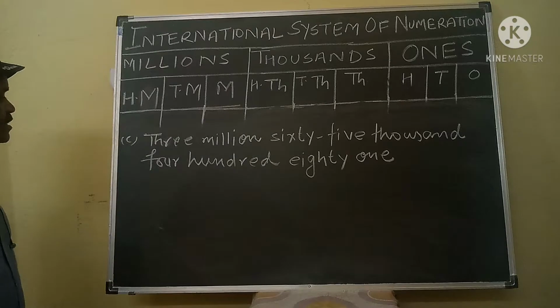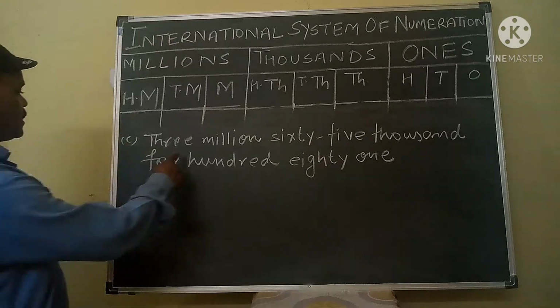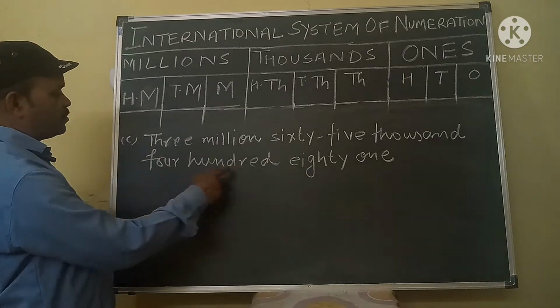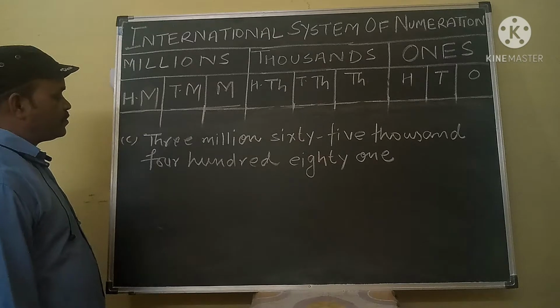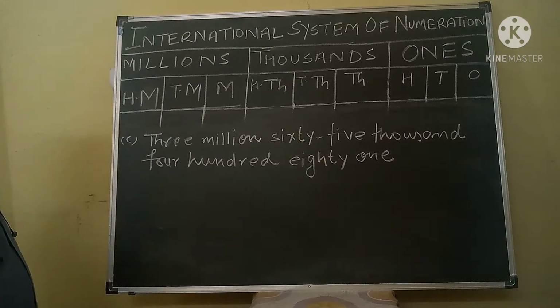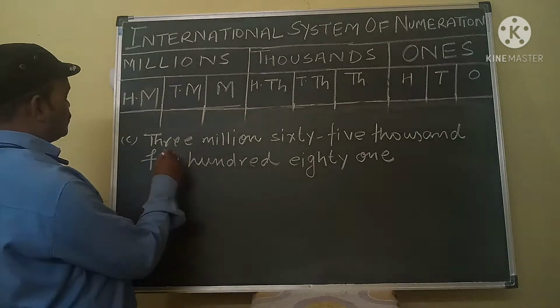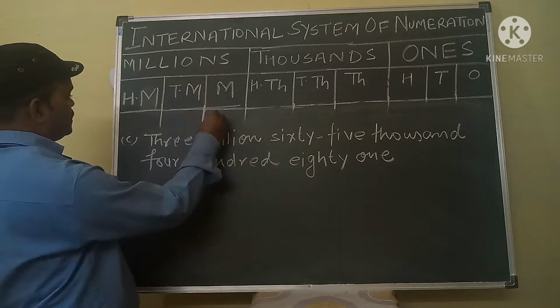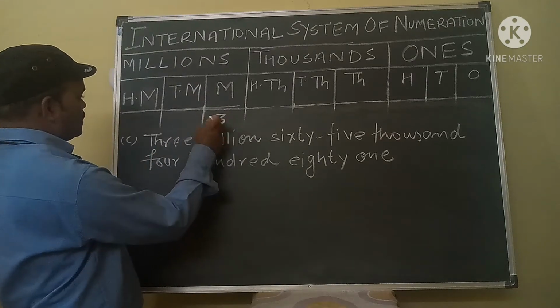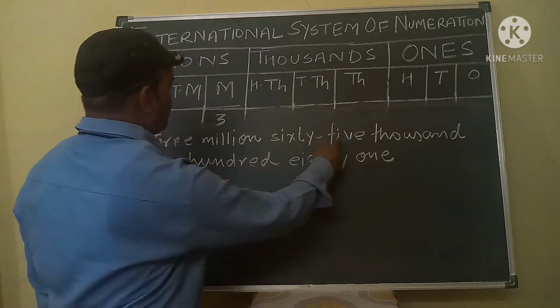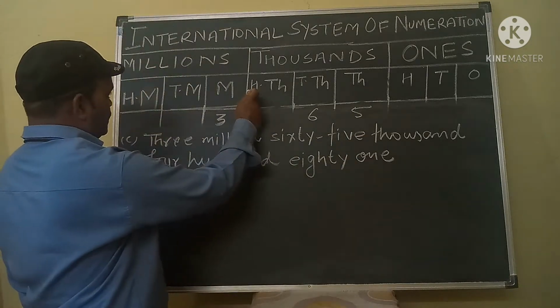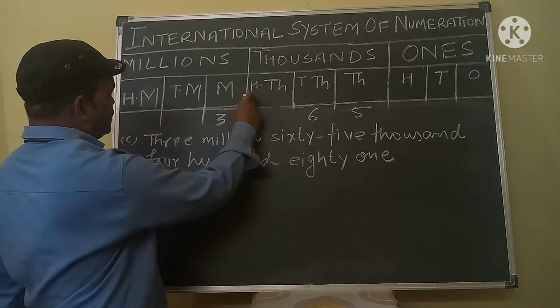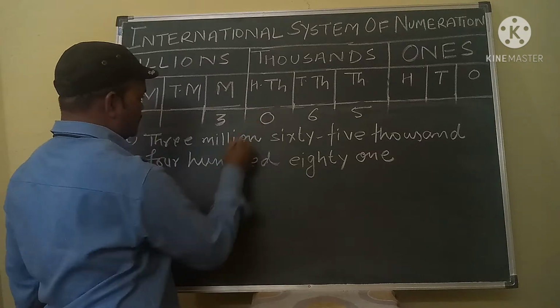Again, my dear students, your next question is 3,065,481. How can you write this number in numeral form? Now look here, 3 is in the millions place. So this is 3. Then 65,000, and in the hundred thousands place there will be 0.